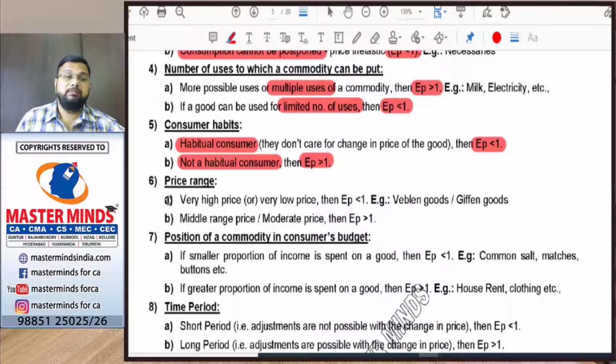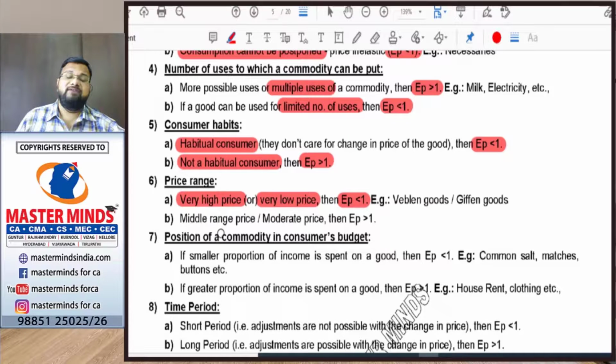Next, price range. The sixth determinant is the price range. How does price range affect the price elasticity of demand? If the price of a good is very high or very low and the price changes, then there will be very little change in demand. That's why price elasticity will be less than 1.